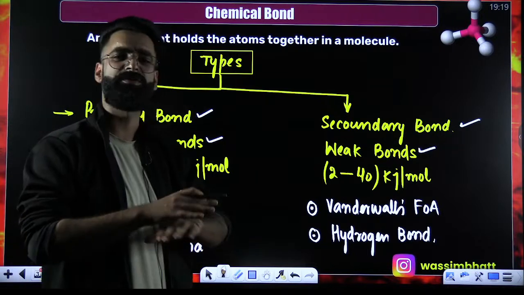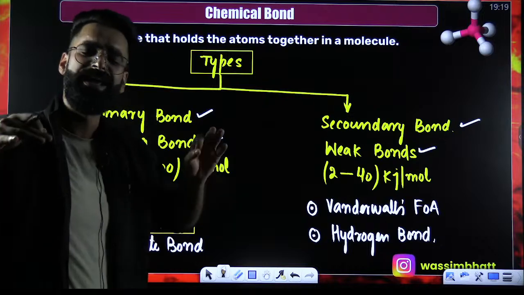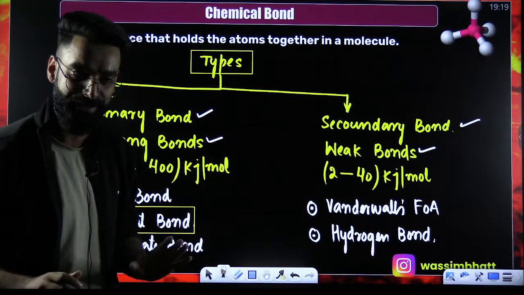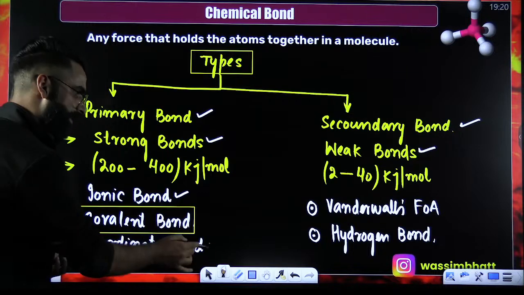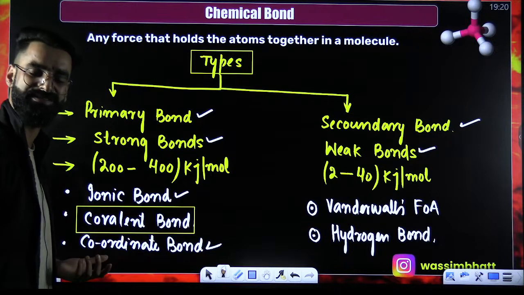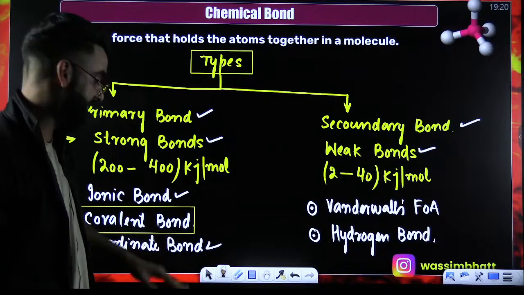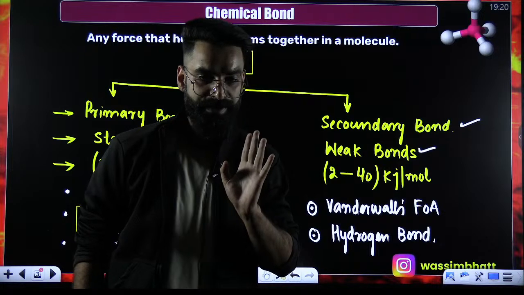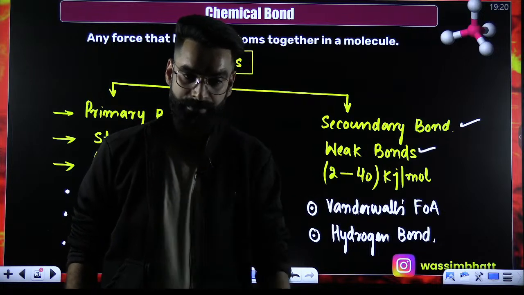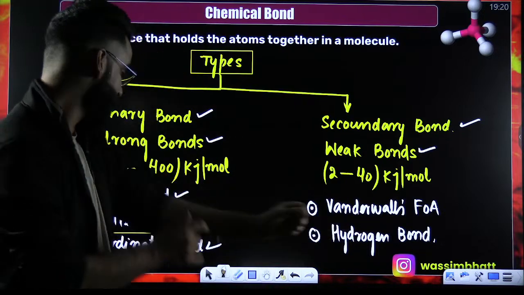Basically, we have to discuss the covalent bond in very much detail. We'll be discussing ionic bond as well, coordinate bond as well, but in detail we are going to discuss generally the covalent bond. Right, people? So, let's get started then with the covalent bonds.